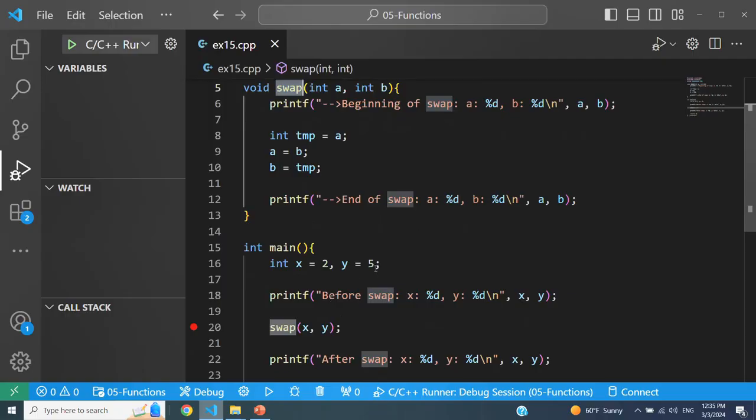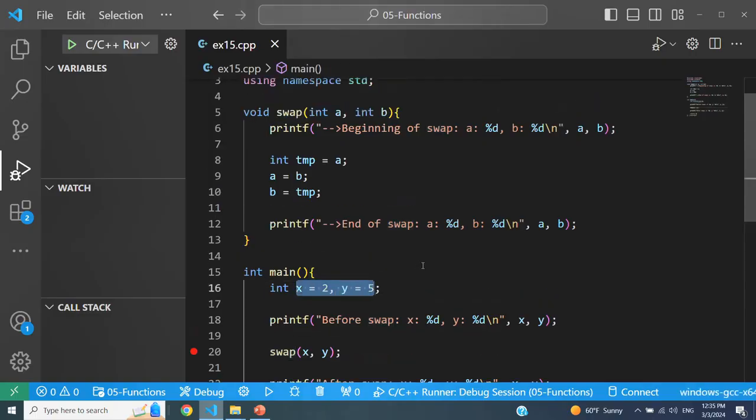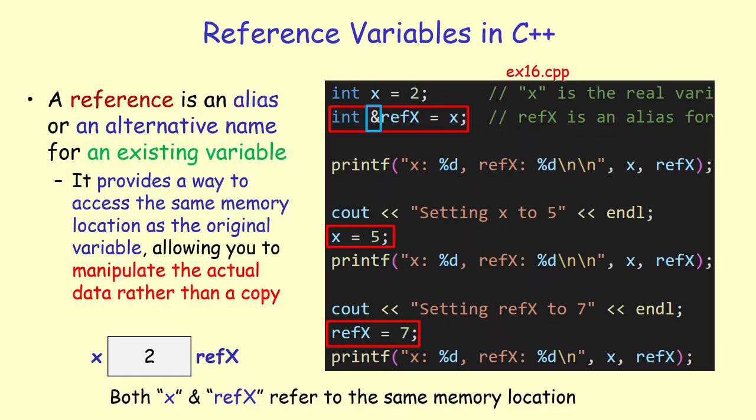But sometimes we want this, like in this example, we actually want the values of the arguments to get swapped rather than the parameters. So how do we make this possible? That's what we're going to look at next. Let's first define what a reference variable in C++ is. A reference is an alias or an alternative name for an existing variable.